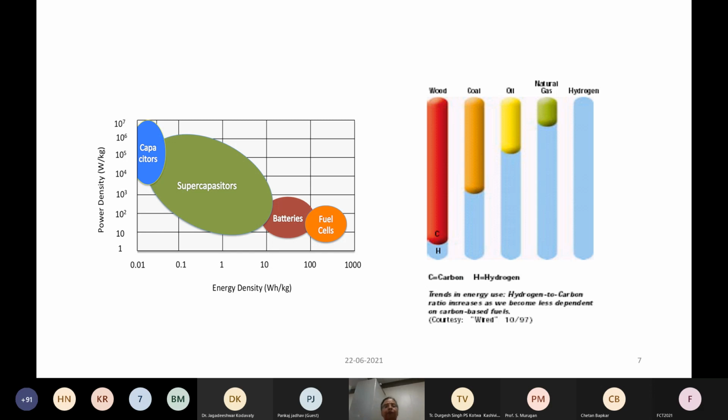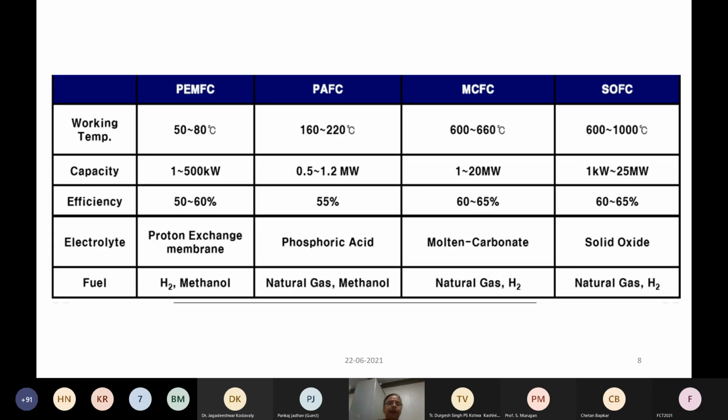Fuel cells are also divided into many types based on their electrolyte. We have the proton exchange membrane fuel cell, which uses a polymeric membrane for exchanging the ions. We have the phosphoric acid fuel cell, where phosphoric acid acts as an electrolyte, a molten carbonate or a solid oxide. These are the other types of fuel cells.